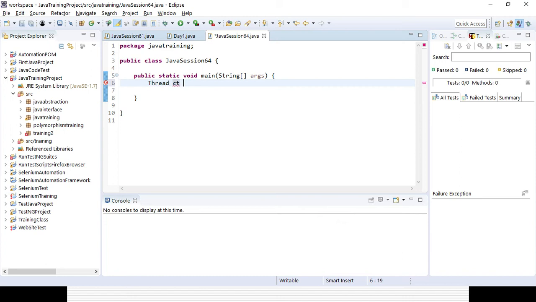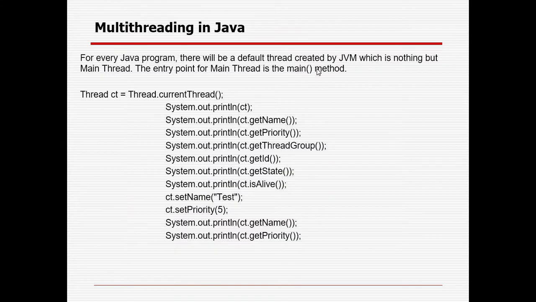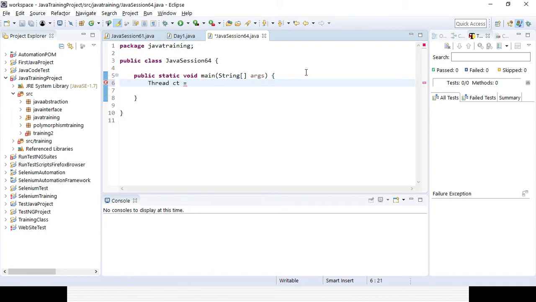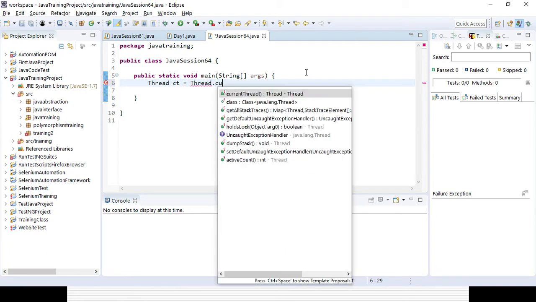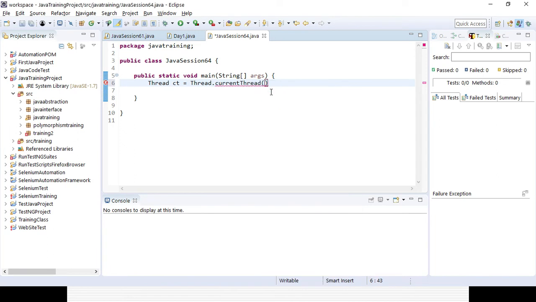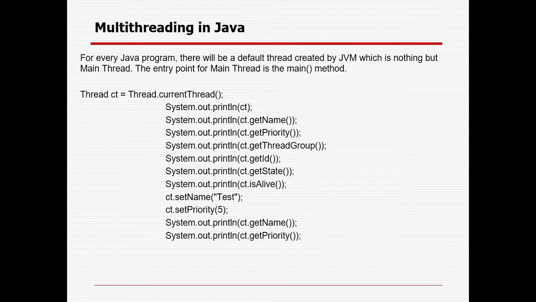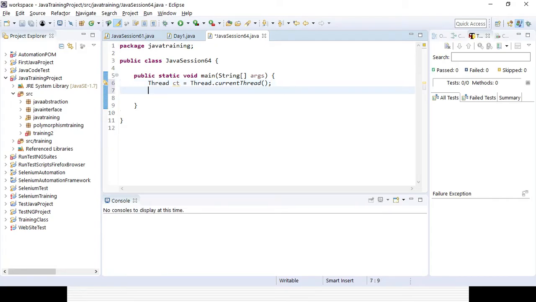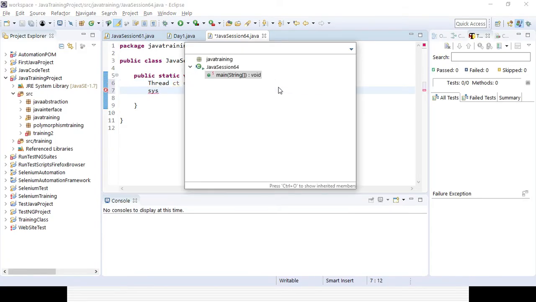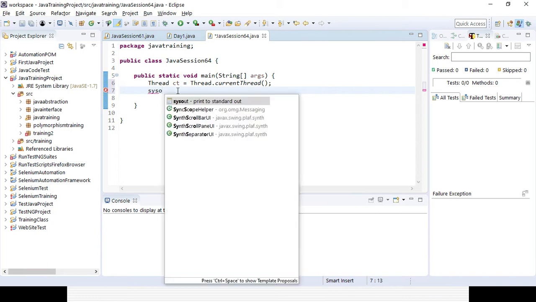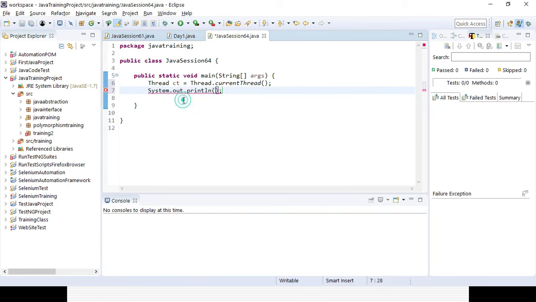I am creating the object instance for the Thread class equal to, sorry, not new, Thread dot currentThread. So that's how I can create the object instance for the Thread class. Now, if you want to print the details of the current thread, you can get it. You just need to simply print it, right? So let's run the program and let's see what is being displayed as part of the current thread.